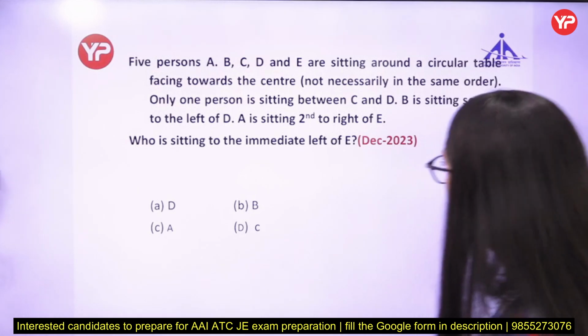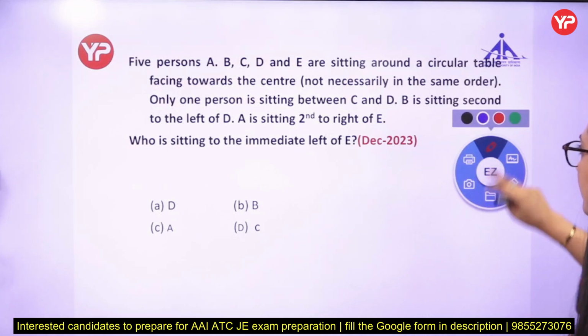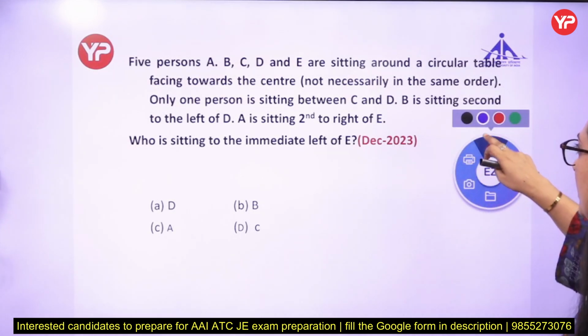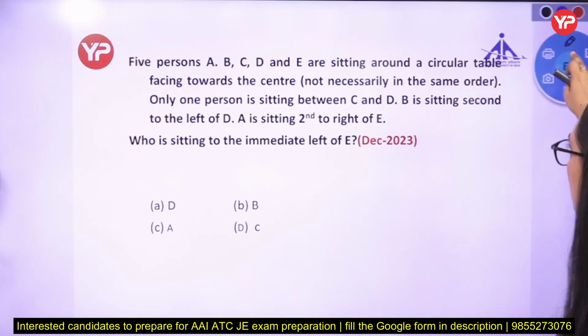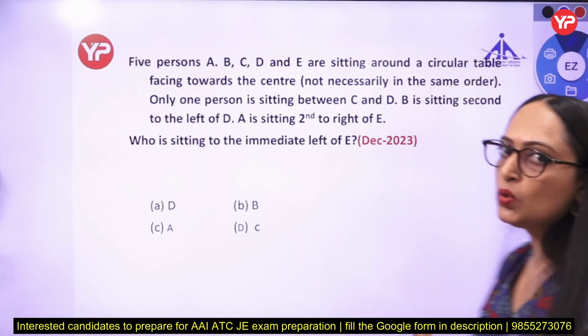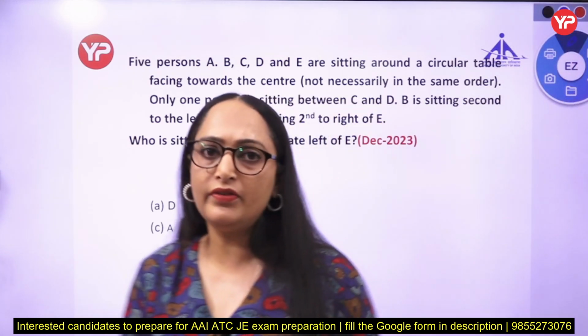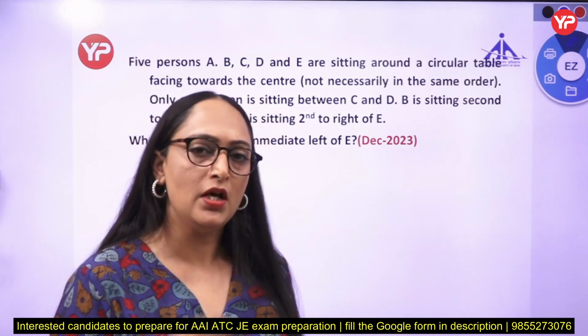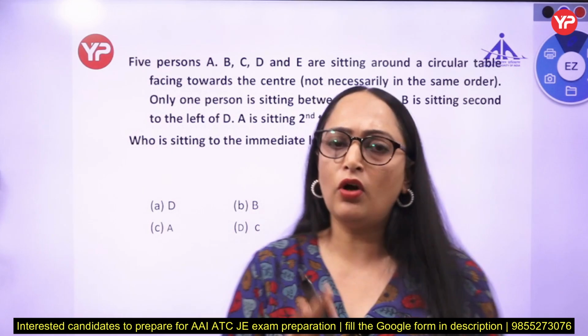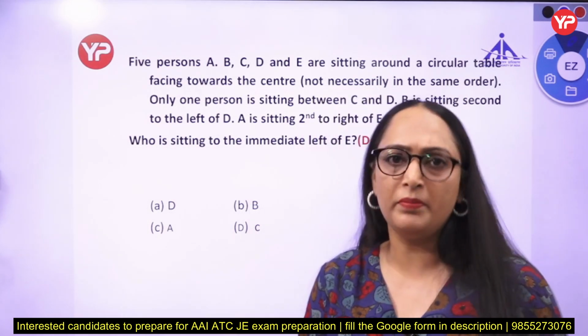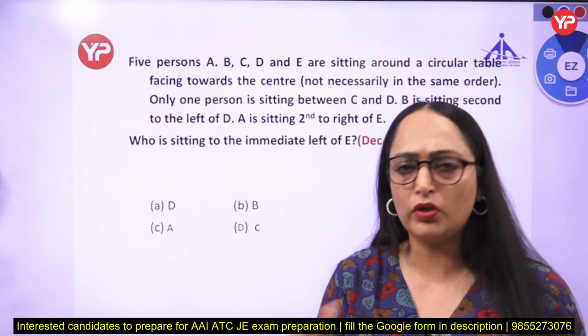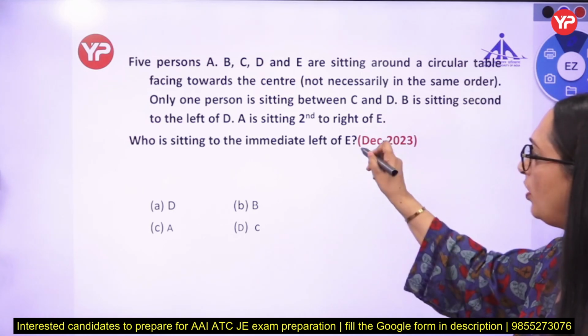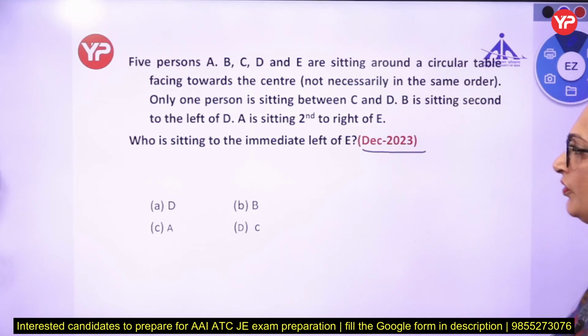This question is from the ATC December 2023 exam. I told you there were 2 questions, one from a circular or square table and one from a linear arrangement. So today our topic is when all of them are sitting around a table, which may be circular or square. So this question is from the December 2023 ATC exam.